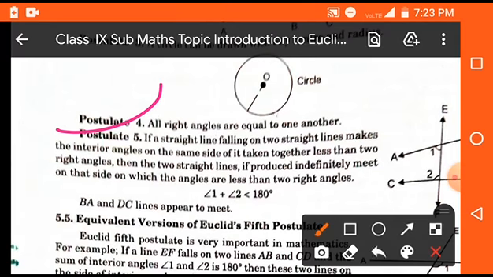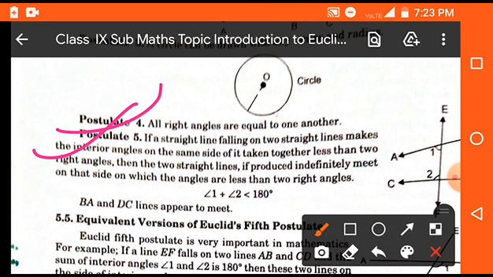Next point, all right angles are equal to one another. Means if we draw a right angle triangle, then all right angles will be equal because they will be 90 degrees. Postulate number 5, if a straight line falling on two straight lines makes the interior angles on the same side of it taken together less than two right angles, then the two straight lines, if produced infinitely, meet on the side on which the angles are less than two right angles.